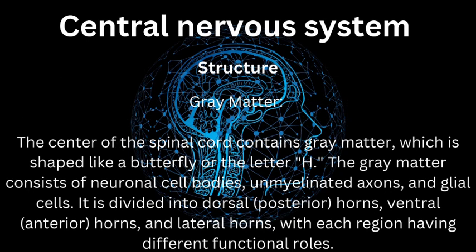First, gray matter. The center of the spinal cord contains gray matter, which is shaped like a butterfly or the letter H. The gray matter consists of neuronal cell bodies, unmyelinated axons, and glial cells. It is divided into dorsal (posterior) horns, ventral (anterior) horns, and lateral horns, with each region having different functional roles.